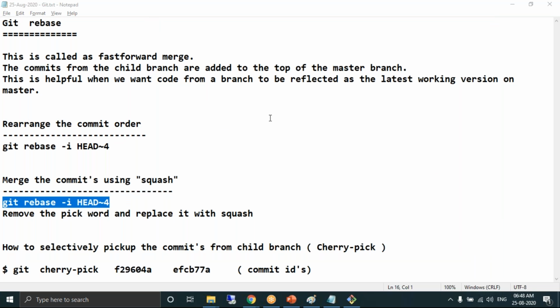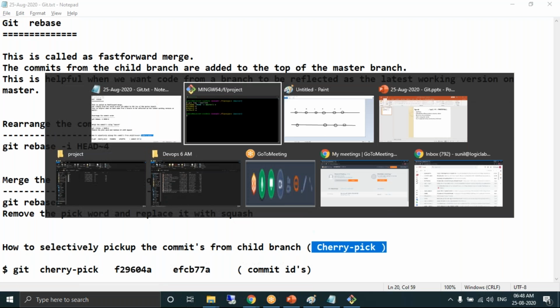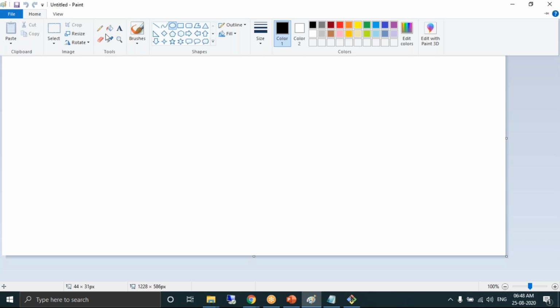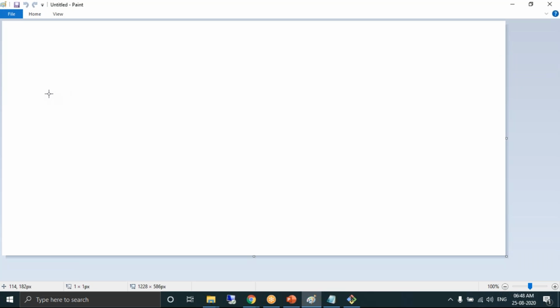Next, we have a feature in Git called cherry pick. What is cherry pick? Take the master branch.